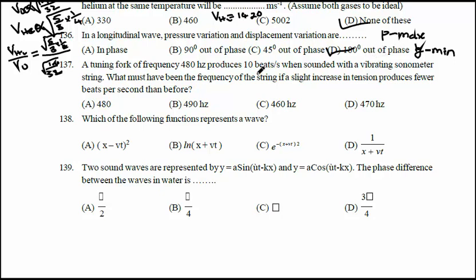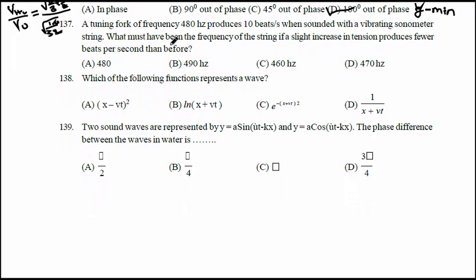Let's move to question number 137. There is a tuning fork of frequency 480 Hertz. It produces 10 beats when sounded with a vibrating sonometer wire.